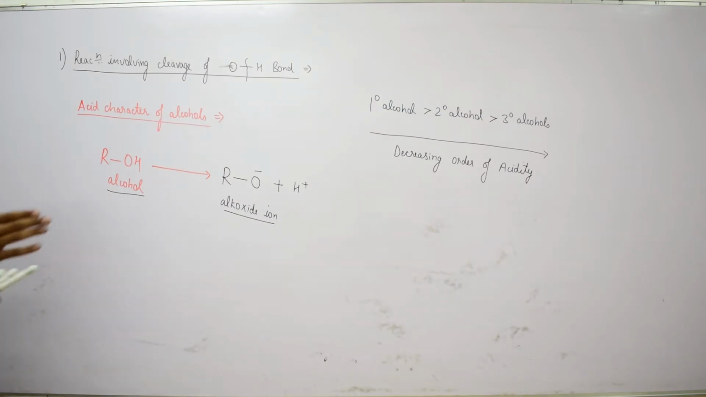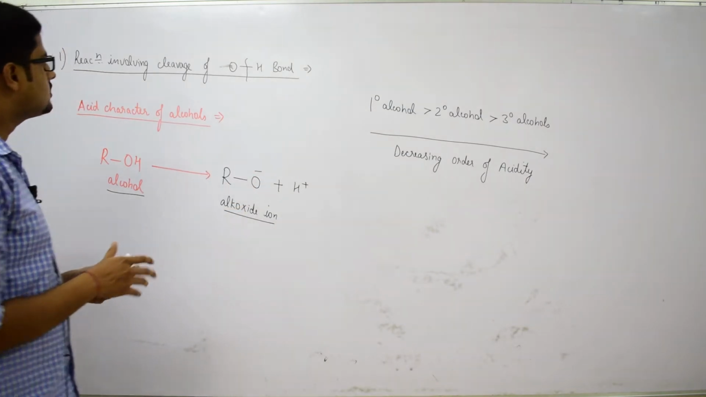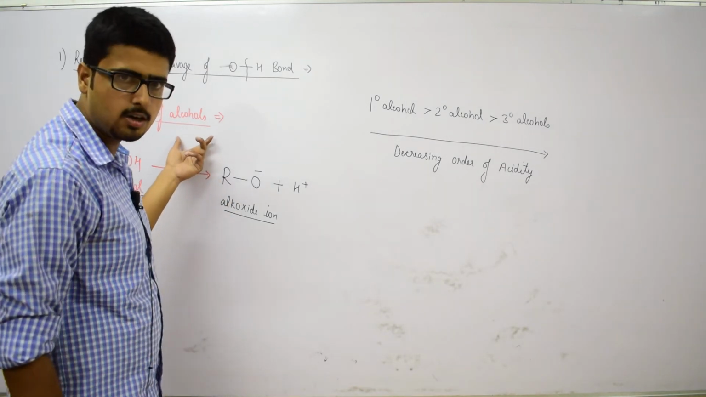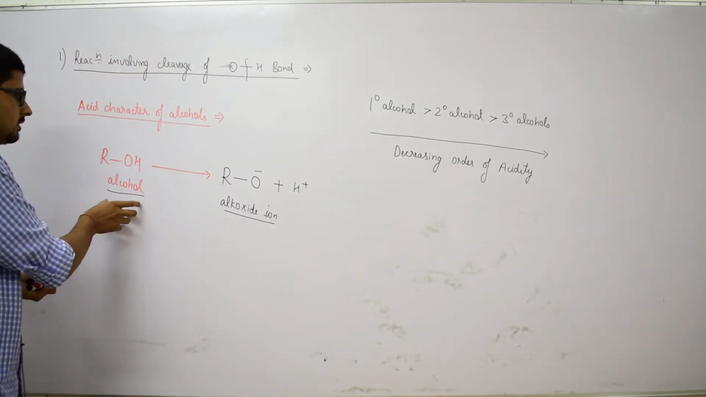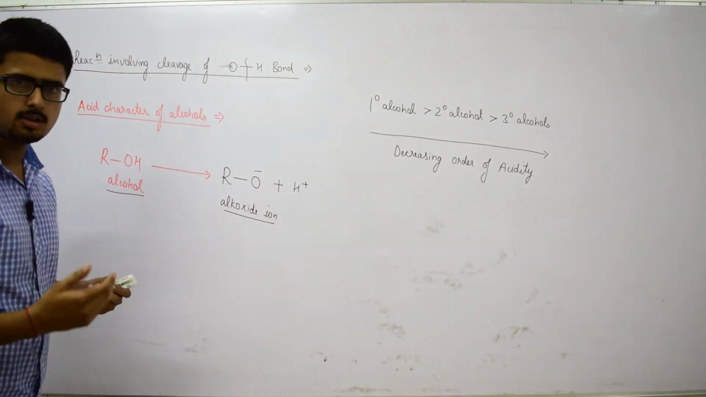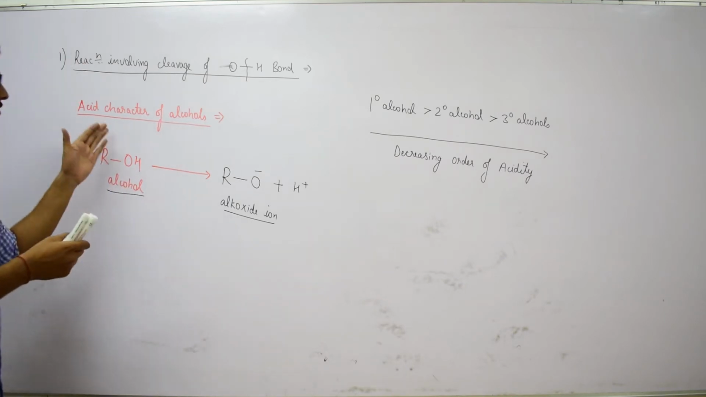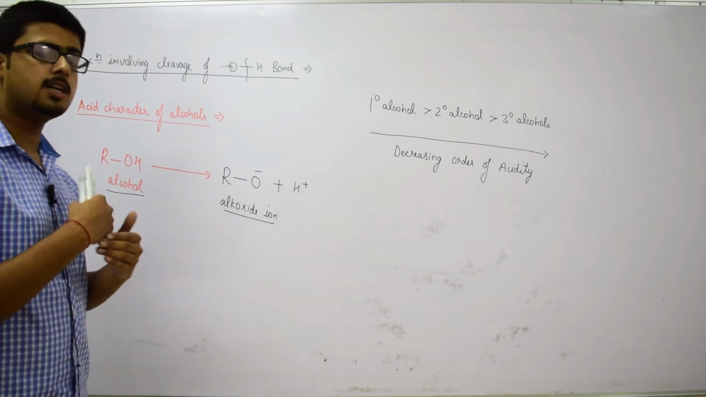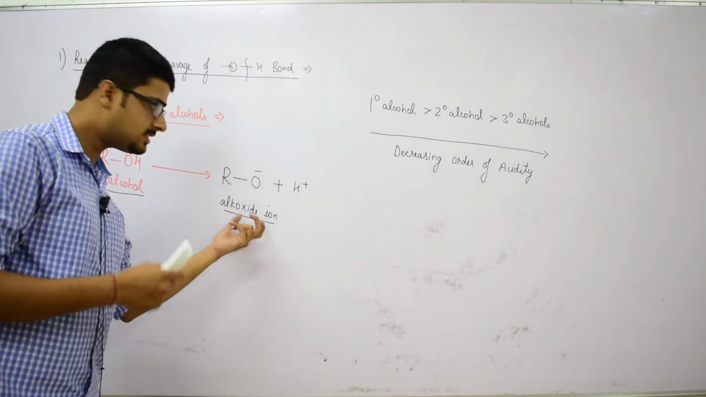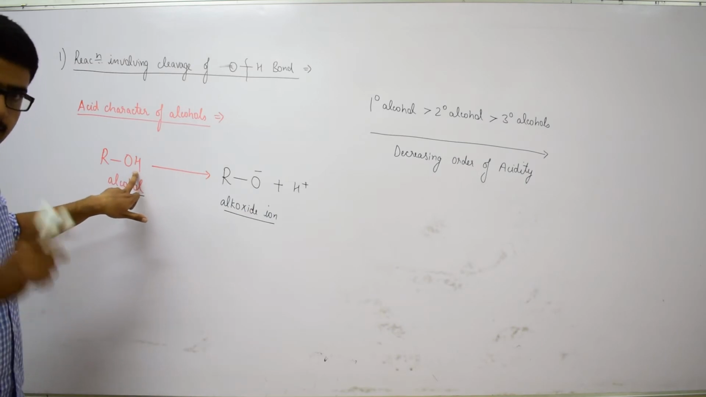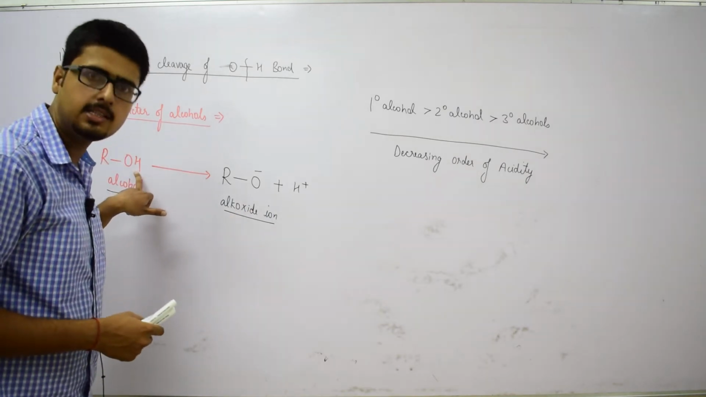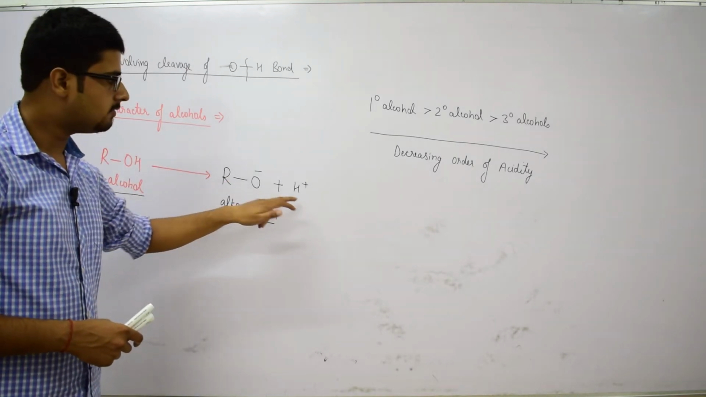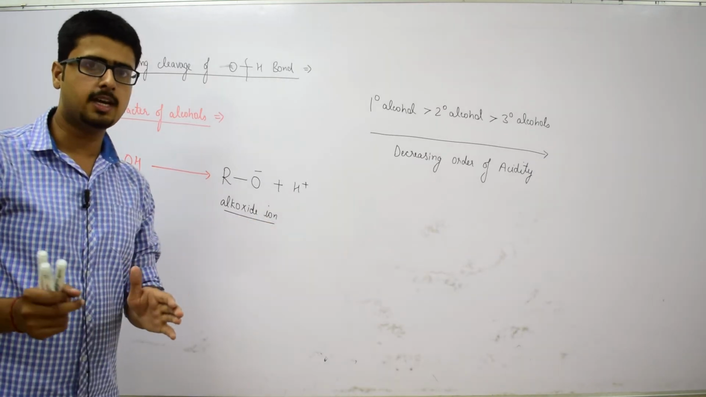So, we are discussing the cleavage of the OH bond, and the first reaction is the acidic character of alcohols. Whenever an alcohol donates a proton, it shows its acidic character. The alcohol molecule, after donating its proton, is converted into alkoxide ion with the elimination of the proton, that is the H plus ion, and hence we can say that alcohols are acidic in nature.